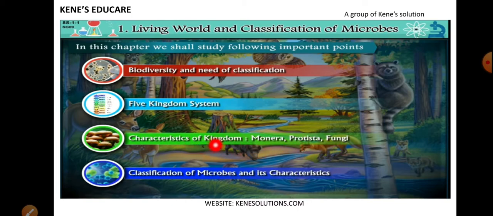Now here we'll be studying only three kingdoms, but Robert Whittaker sir gave us a five kingdom system, and the other two are kingdom Plantae and kingdom Animalia. You will be studying this in your later standards. Okay, next is classification of microbes and its characteristics, how the microorganisms are classified based on their characteristics. We'll be studying about that.